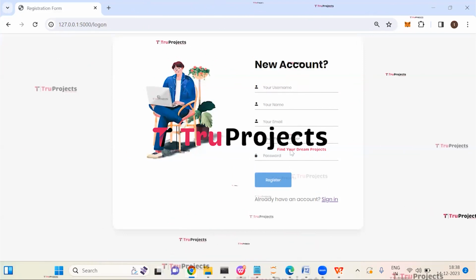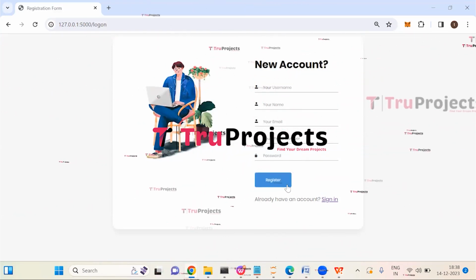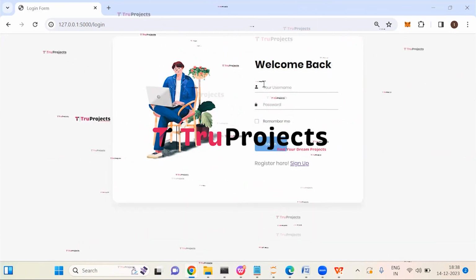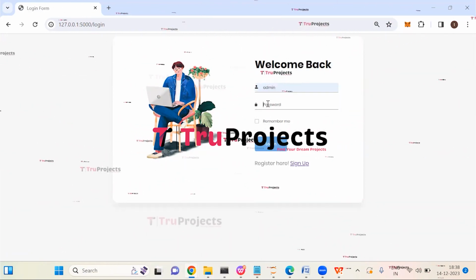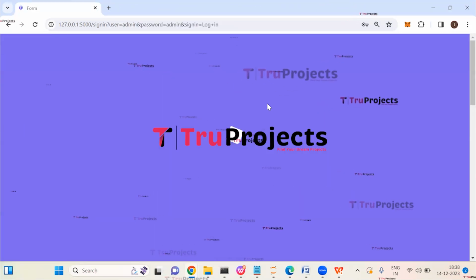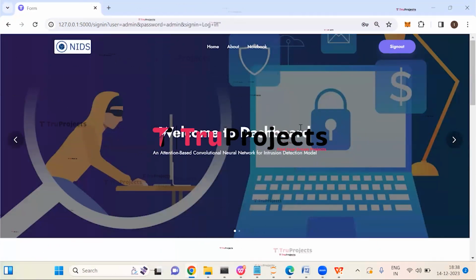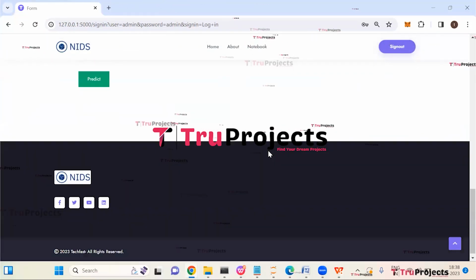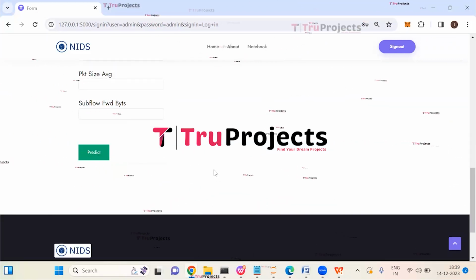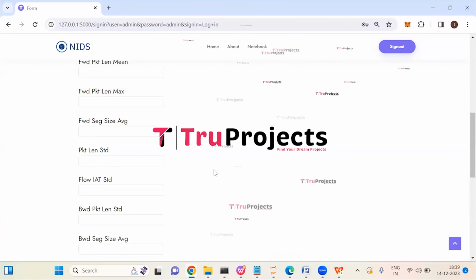So here we need to enter all these details to register. But I have already registered, so click on sign in. Here we need to enter the username and the password which we have created and then click on login. We have logged in successfully. So here we need to enter these parameters to predict whether attack is detected or not.